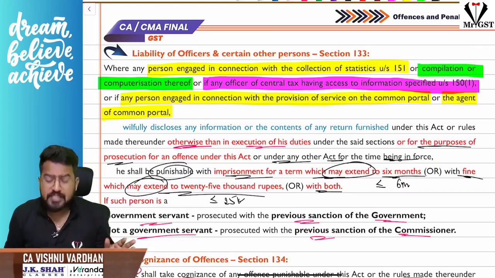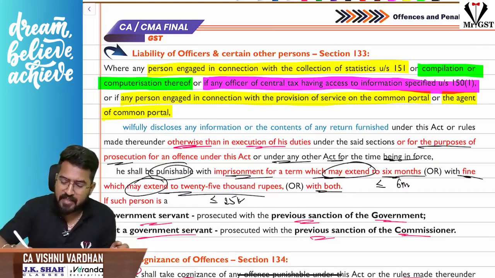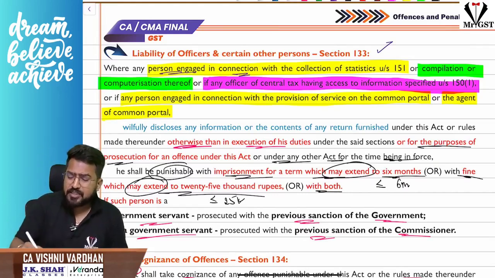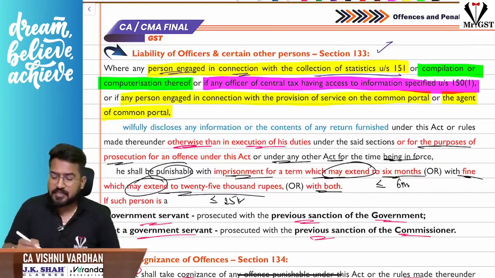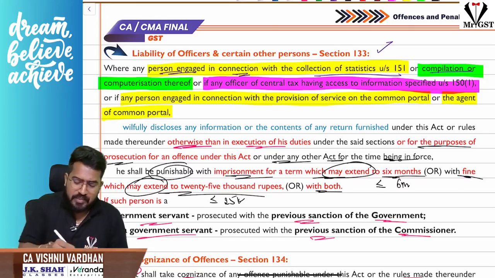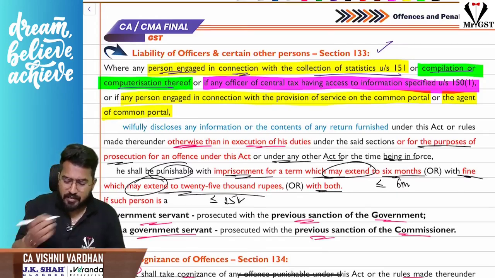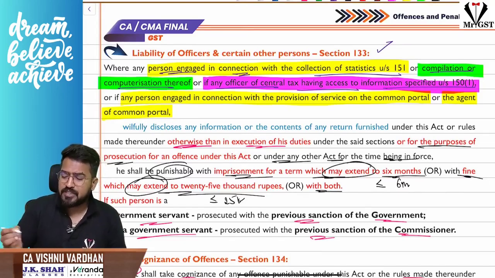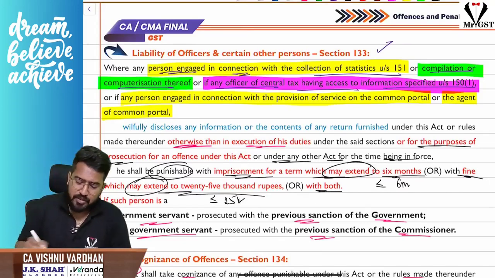So if you see the next one, section 133. See, what is this section 133? It is nothing but any person who is in connection with collection of information under statistics under section 151, or who is compiling or computerizing any information thereon, or any officer of central tax having access to information specified under section 150 sub-section 1, or any person engaged in connection with the provisions of services of the common portal or agent of the common portal.